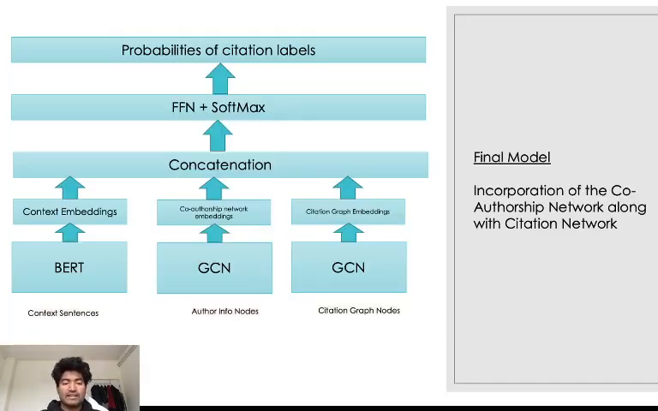So now we decided, let's try to incorporate all the networks along with the context embeddings from the BERT and see if we can find a meaningful solution to this. So we followed the same process we did earlier. We took each context sentence passed to the BERT, the corresponding paper citation embedding, and the embedding of the last author from that paper, concatenated with the BERT's context embeddings, and then sent to a feed-forward neural network with the softmax activation function to get the probability of the citation labels.